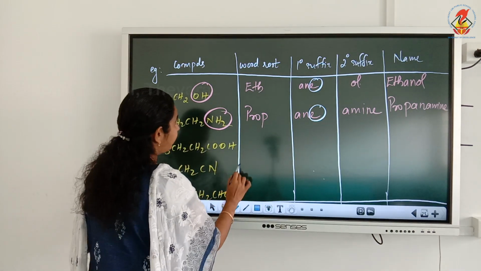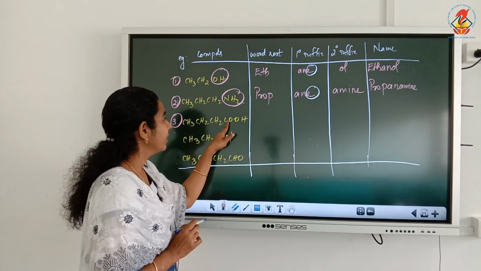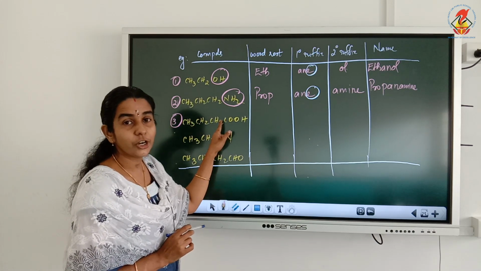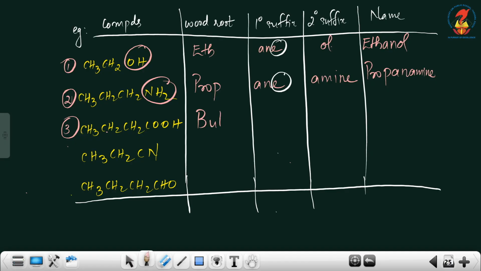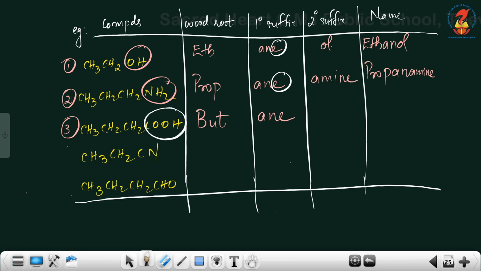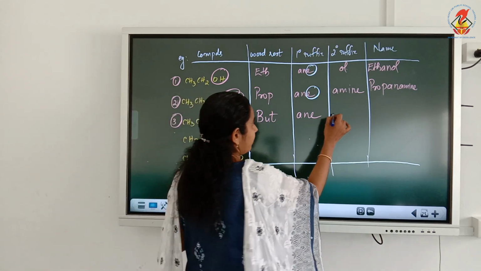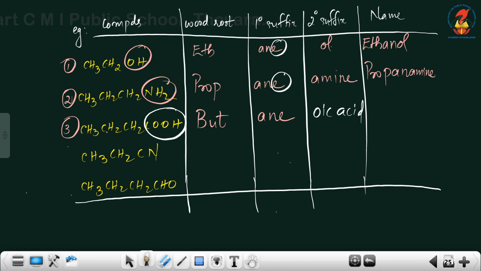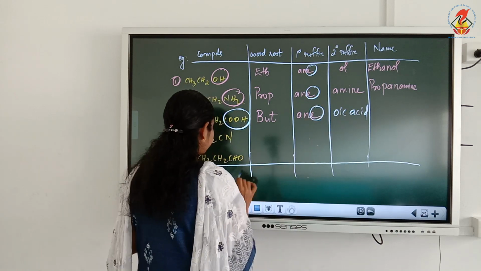Third compound. To write the word root, count the total number of carbons: 1, 2, 3. Here there is a carbon-containing functional group, so we have to count that carbon also. So 1, 2, 3, 4. The word root is but. They all are singly bonded, so the primary suffix is ANE. Secondary suffix: what is the functional group present? COOH. For COOH, the secondary suffix is oic acid. It starts with a vowel, so we have to replace the last E.